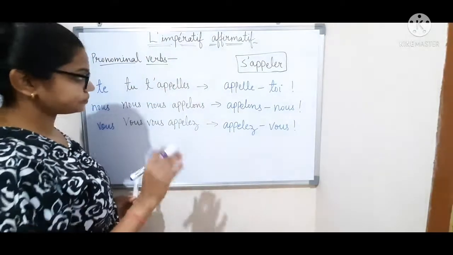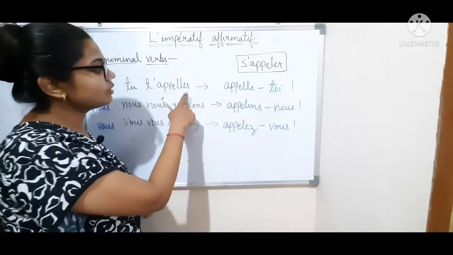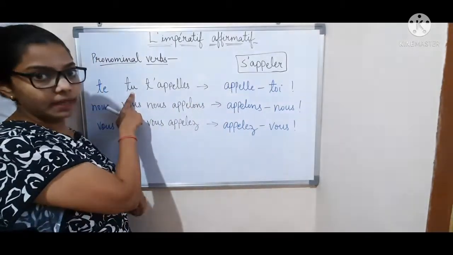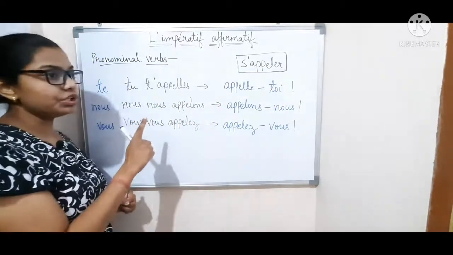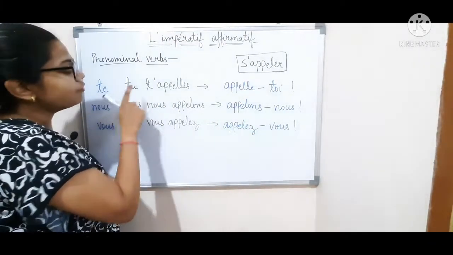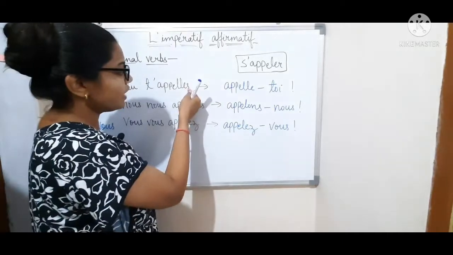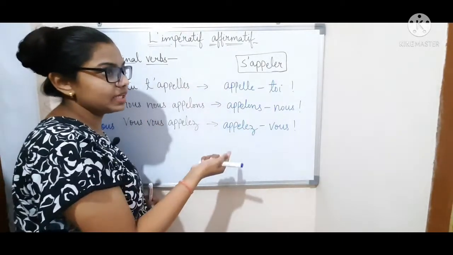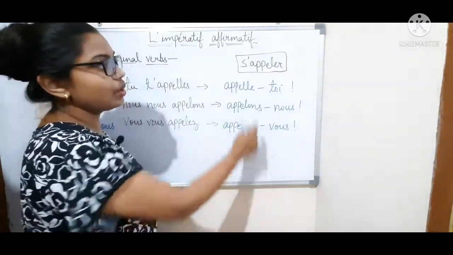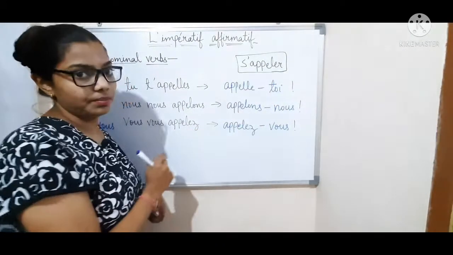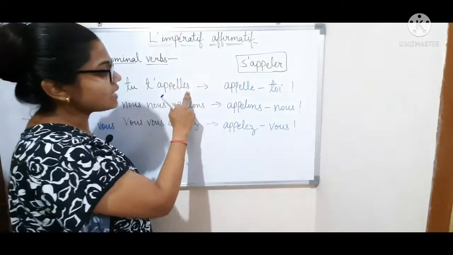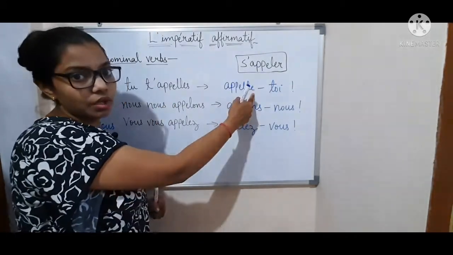And here appelle is the conjugation of appeler, with tu. So as I told you, the second rule: with tu we have to remove the s in imperative sentences in the case of an ER regular verb. Appeler is an ER ending verb, so that's why we have to remove the s at the end of the conjugation.